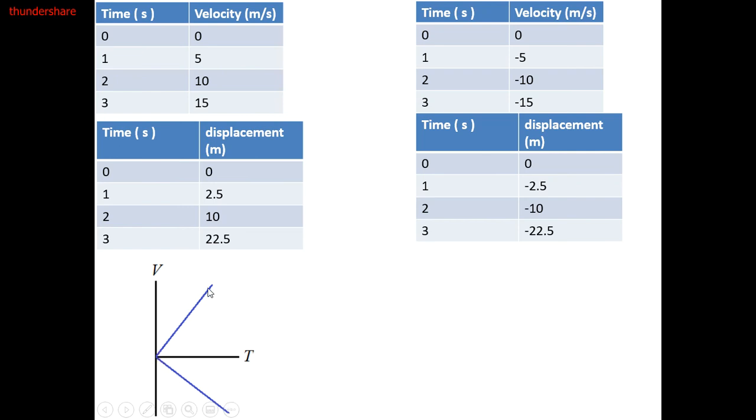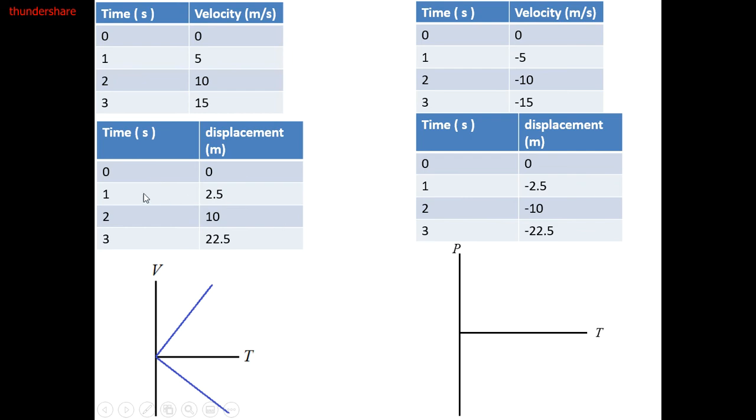This is speeding up in the positive direction with positive velocity, positive acceleration. The other one, negative velocity, negative acceleration. To graph the BT graph, of course, I will start with a positive motion.